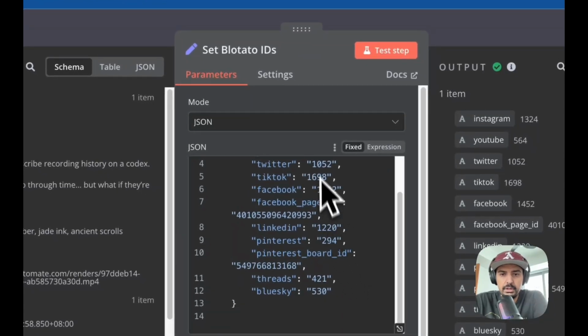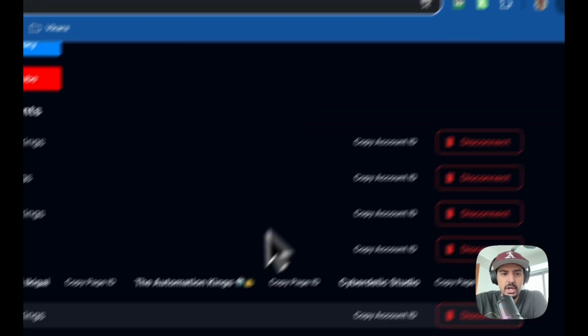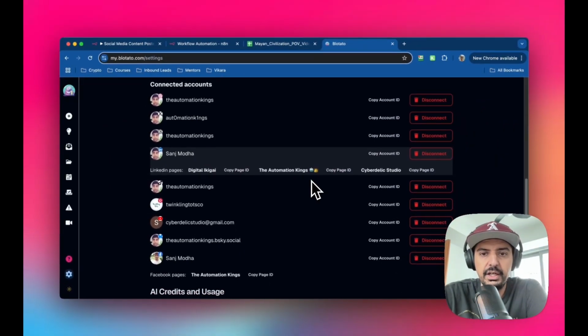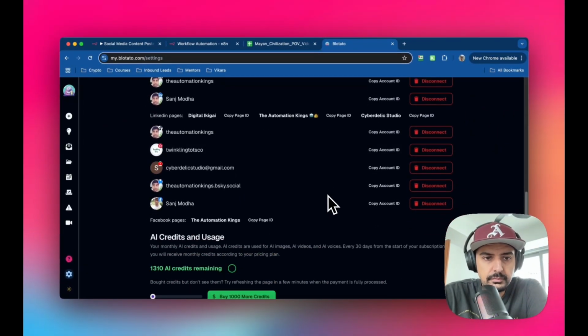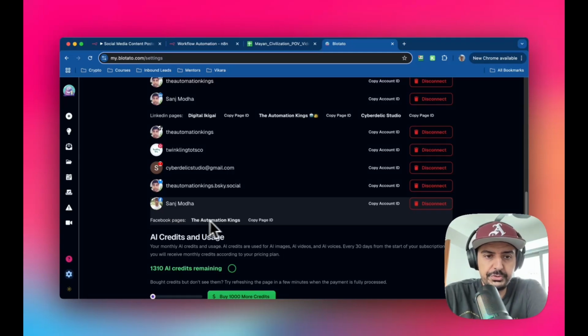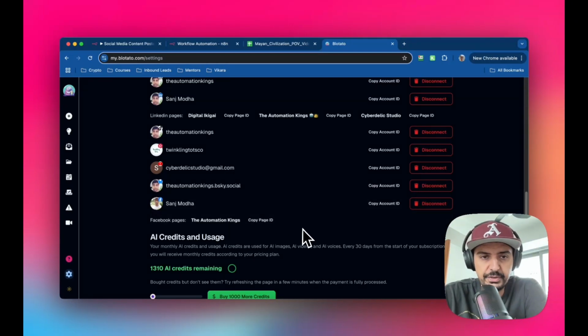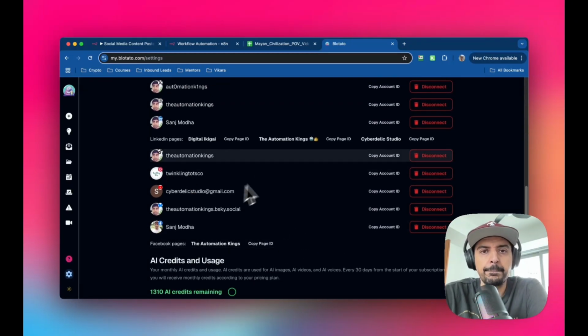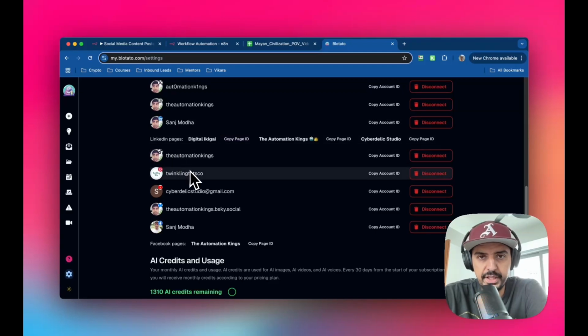Okay, so most of it is pretty straightforward. Just a couple of issues, not really issues, but just kind of like FYIs. So Facebook has two IDs. The first one is your own profile, and the second one is for the page. For the page, I've just put it into the Automation Kings, just created it for the purposes of this example. And for Pinterest, you need to get the board ID. But they don't make it easy to get the board ID, so I'll show you another way to do that.